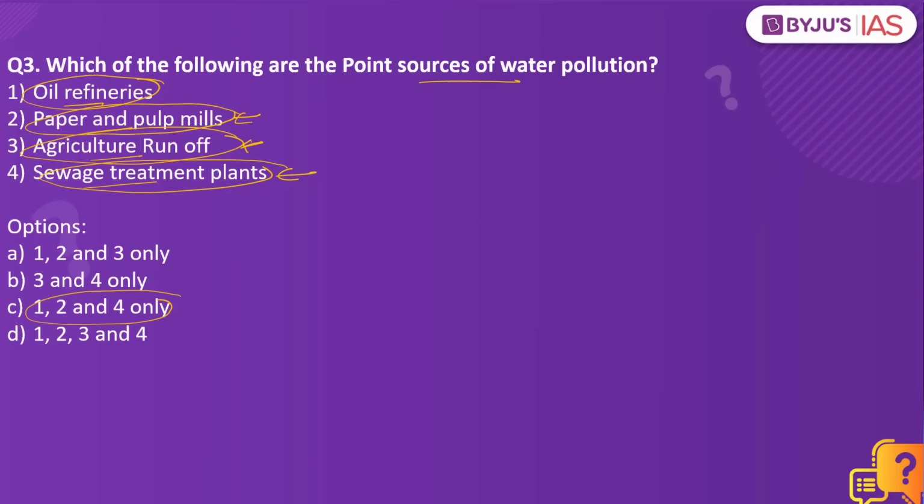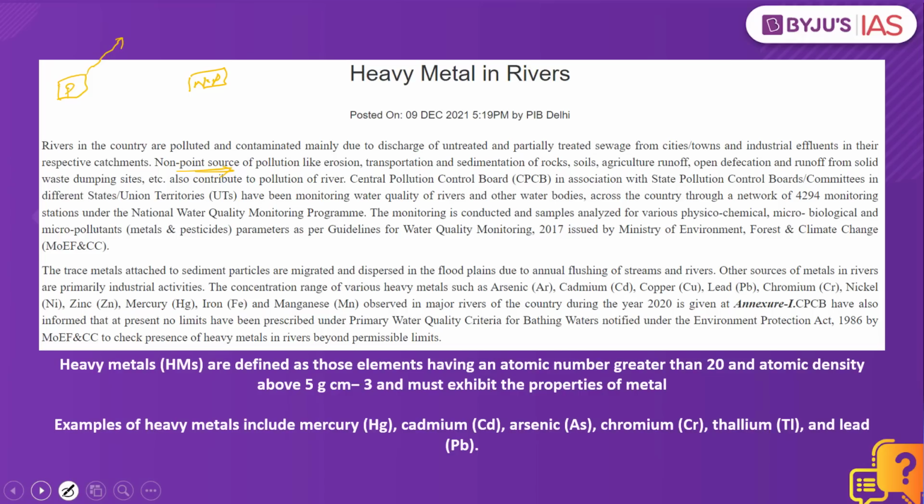So in the point source, you would be able to directly understand that pollution is from a single source, from a particular area. But when it comes to non-point sources of pollution, it means that you would not be able to figure out a single source; there is a larger picture, a wider area of pollution.